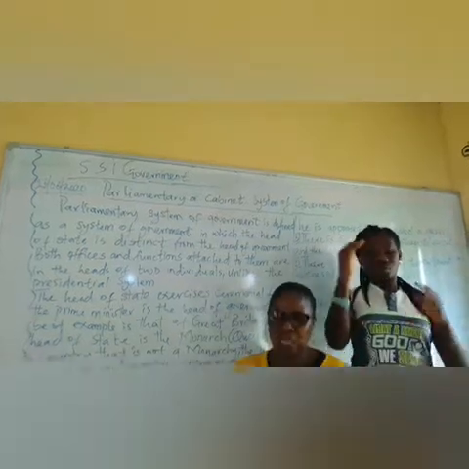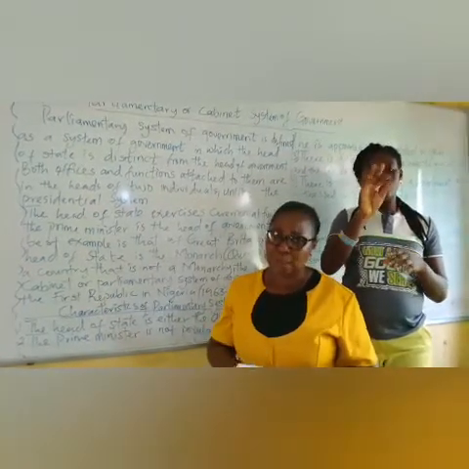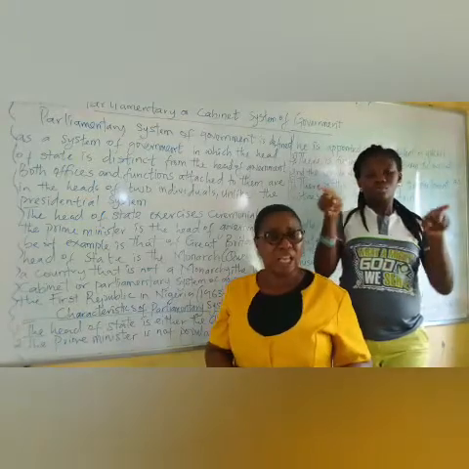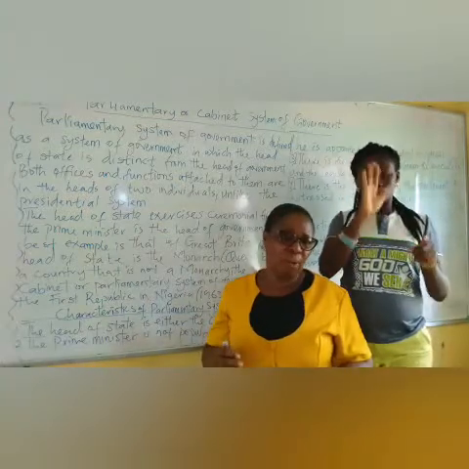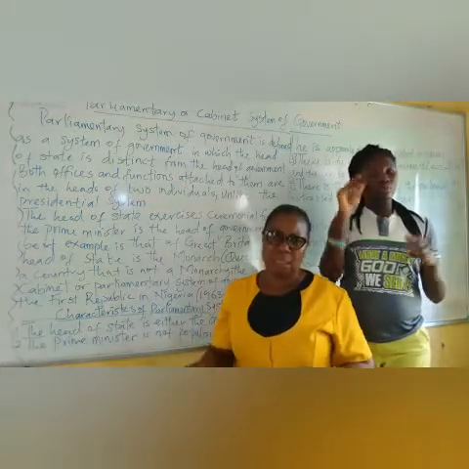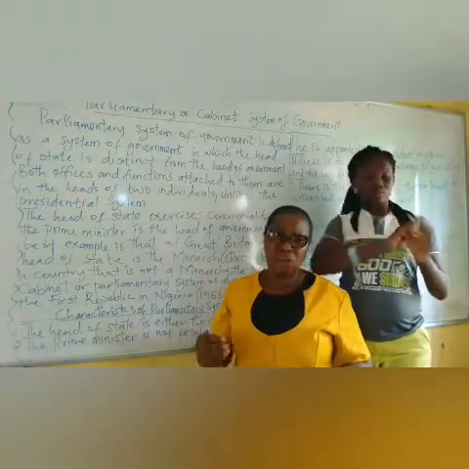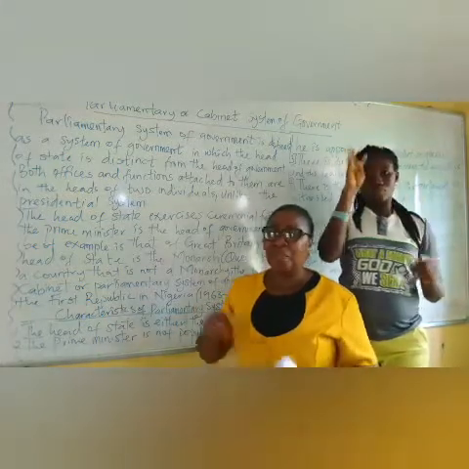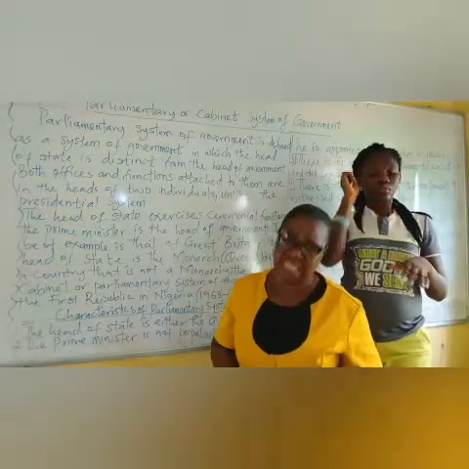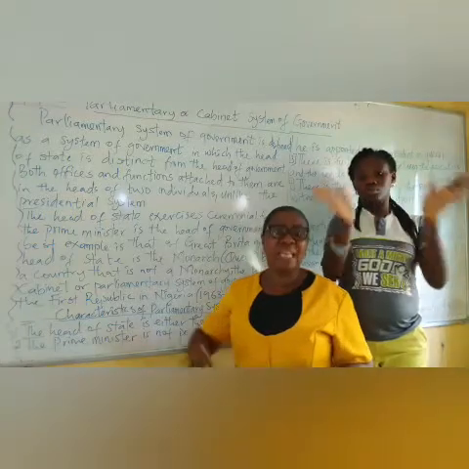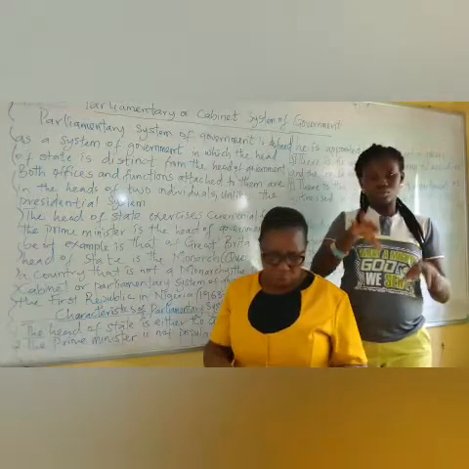And in Nigeria too, between 1963 and 1966, we also practiced the parliamentary system of government. Though it was not a monarchy system, whereby we have a king or queen as the head of government, we had a president. But the president happens to be a member of the executive arm. In fact, the head of government appoints them, unlike in the presidential system that I taught you last time, where he or she is popularly elected by the general populace. But in the parliamentary or cabinet system of government, the president is elected by the head of government.